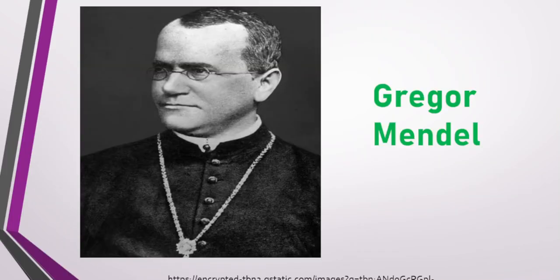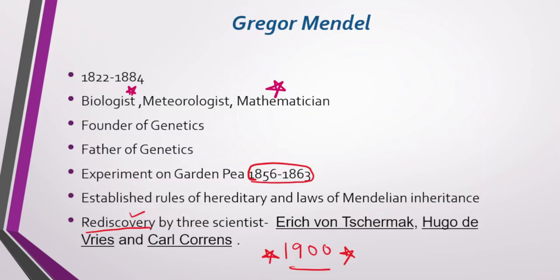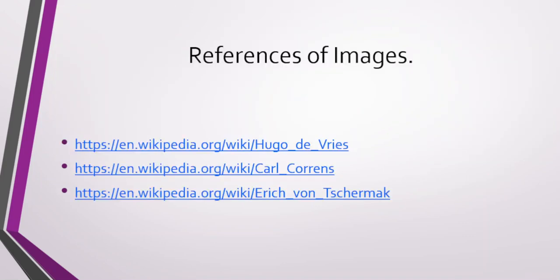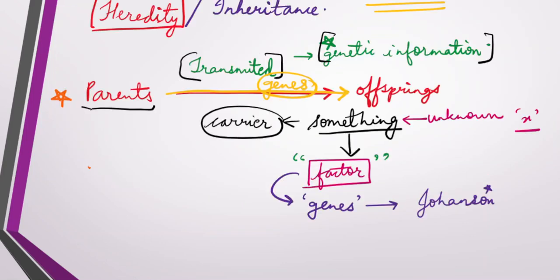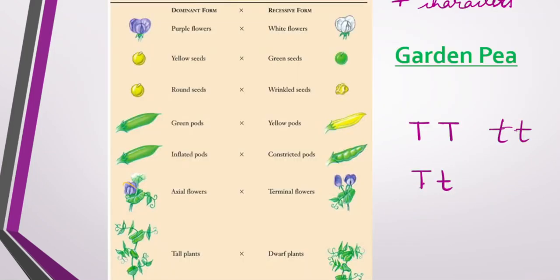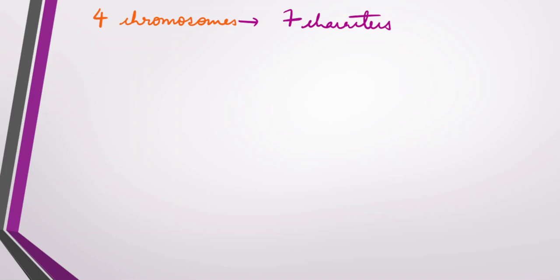We spoke about Mendel, the father of genetics. Then we spoke about the details of Mendel, and who rediscovered the work of Mendel, and then heredity and inheritance, and we spoke about the pea plant. For today's lecture I will stop here, and in the upcoming lecture we will speak about the monohybrid cross and dihybrid cross, and also the law of inheritance.